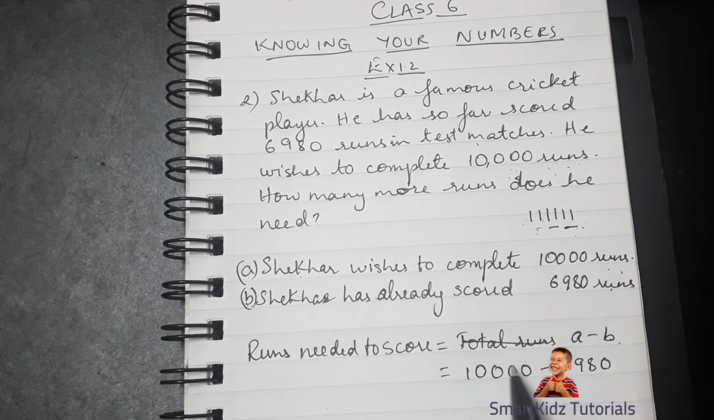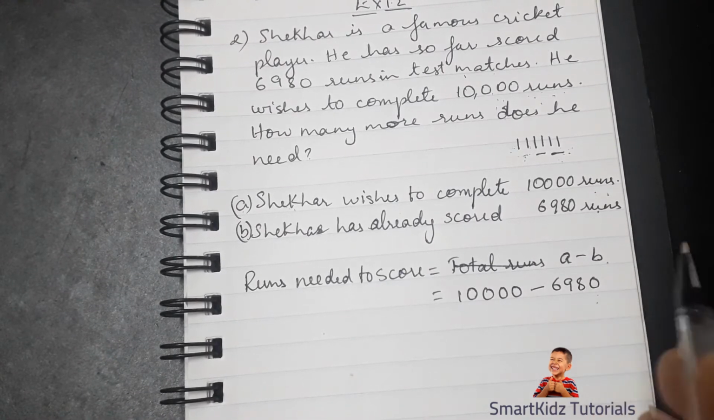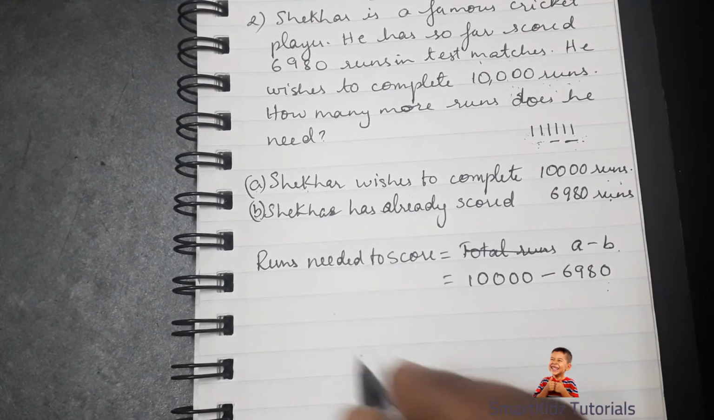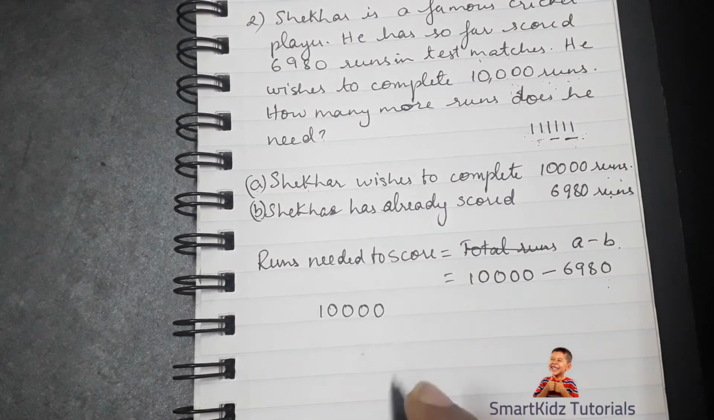Okay, you can directly write 10,000 minus 6,980 as well. Now to get the answer, we'll have to do a small subtraction. So let's do the subtraction here. I'll put 10,000.